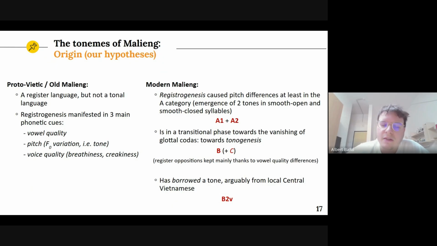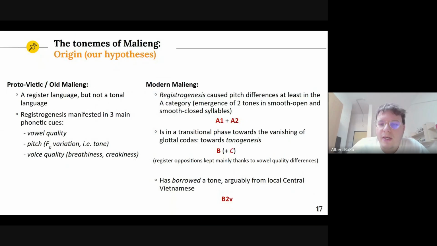And in modern Malieng, as Min was explaining, vowel quality seems the most salient of the contrasts. So the tonemes of modern Malieng are the ones that you can see in red. So we have 5 tonemes: A1, A2, B, then C, which is arguably developing right now, and the borrowed one, B2V. We believe that there are 3 different origins for these 5 tonemes.